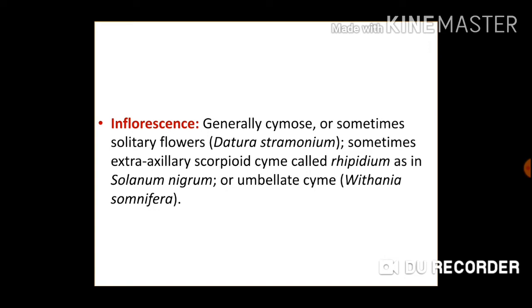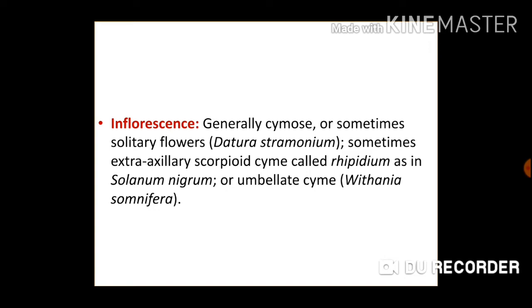For example, Datura stramonium. Sometimes an extra-axillary scorpioid cyme called rhipidium is present in some plants like Solanum nigrum, or umbellate cyme, for example Withania somnifera. So you will see all the images in a minute.